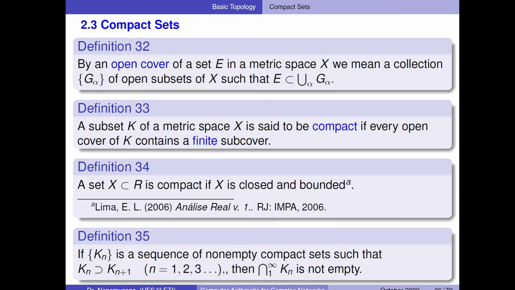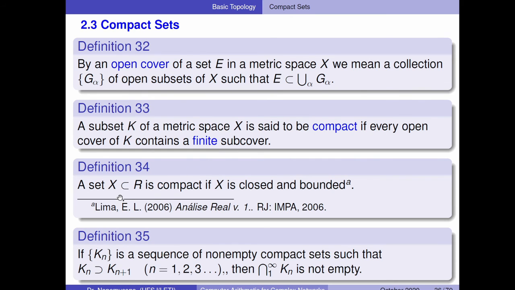Compact sets. By an open cover of a set E in a metric space X, we mean a collection G of open subsets. So you can have a compact set, with many subsets as well.